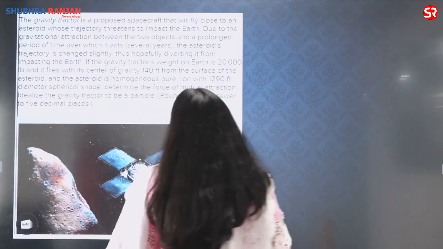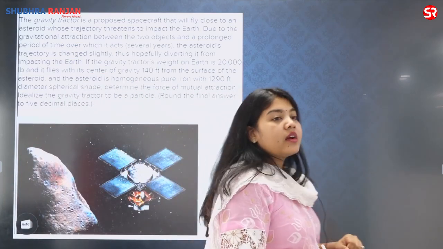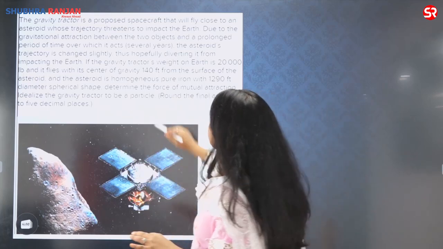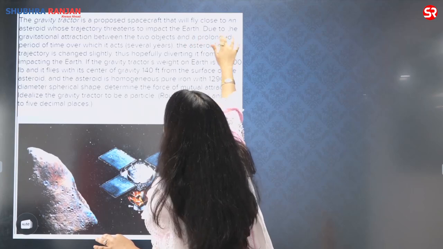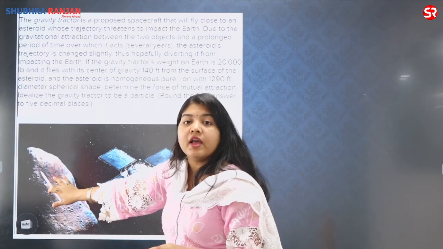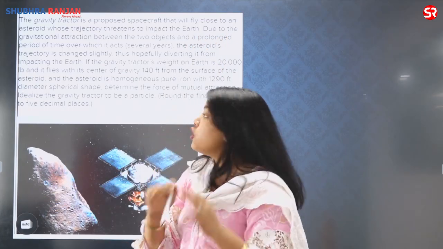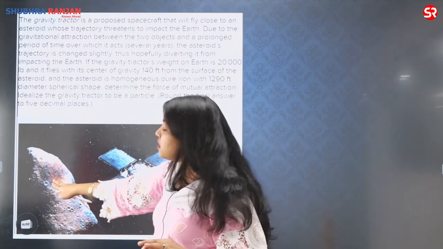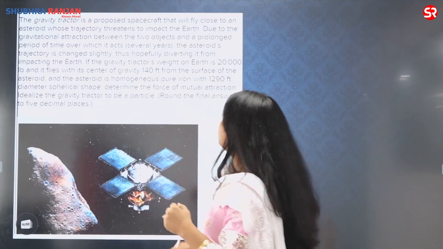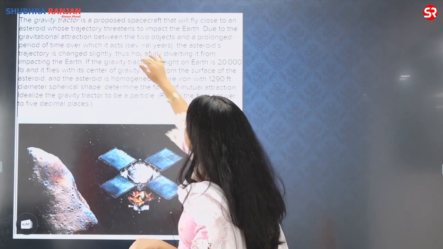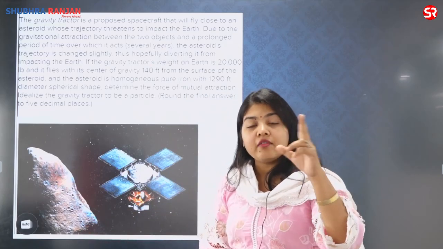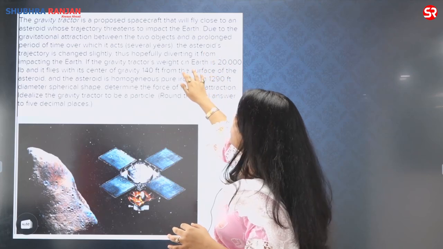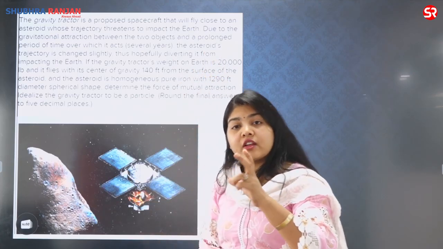Then you also had the gravity tractor. Now, what is a gravity tractor? In this type of technique, the proposed spacecraft will fly close to an asteroid. So let us say this is the spacecraft and this is the asteroid. It will fly very close to the asteroid whose trajectory threatens to impact the Earth. So let us say this is the asteroid which can come towards the Earth, and due to the gravitational attraction between the two objects, any two objects which have mass will have gravity. So because of this gravitational attraction, for a prolonged period of time, this will change the trajectory of the object.